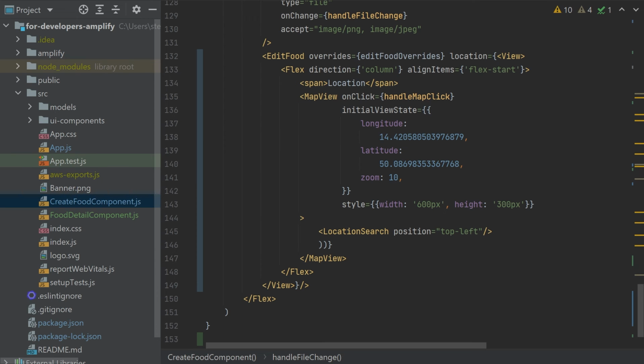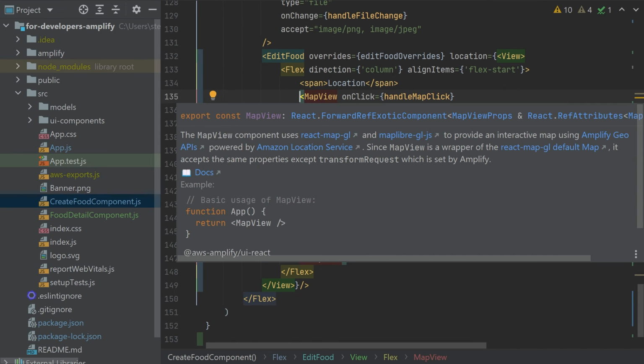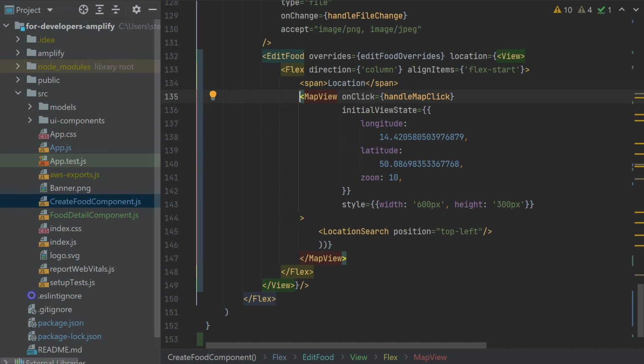This code consists of some view, which is having under this flags, which is trying to add some CSS behavior. We are adding one location label and then a geo component, which is called map view, which has an on-click handler. It has as well some initial state, which is in some Prague location.